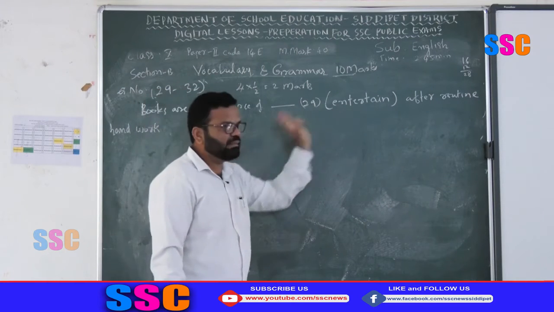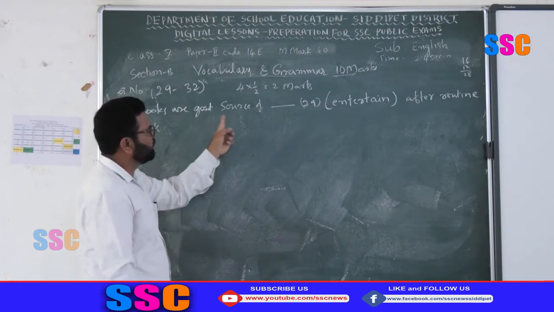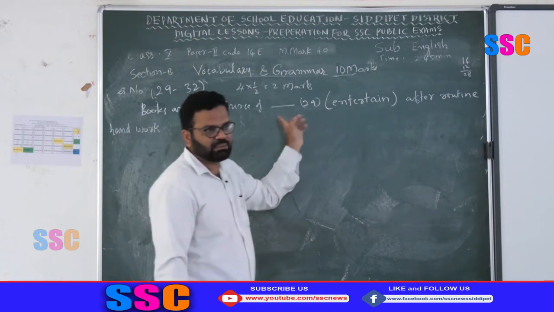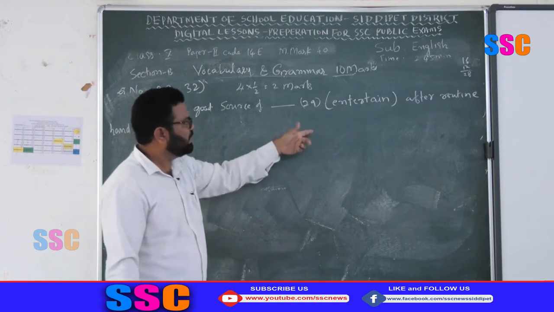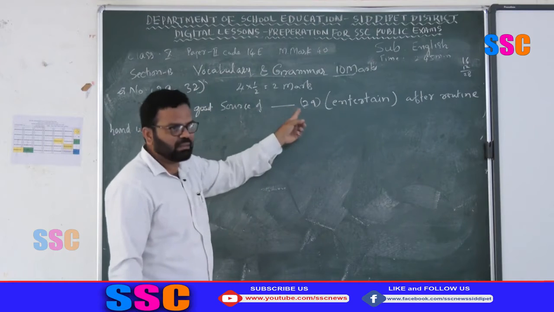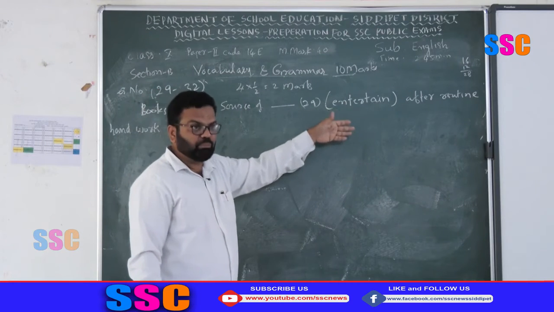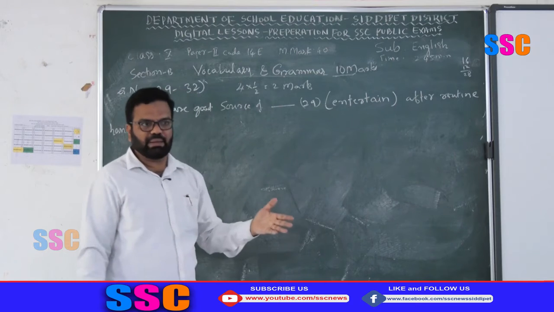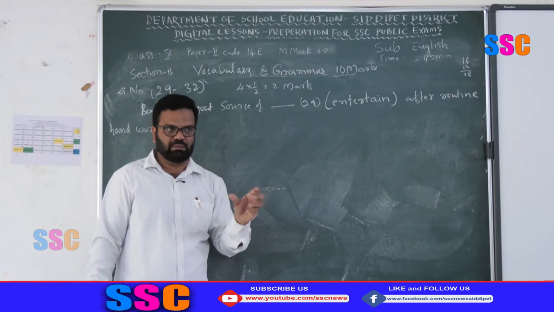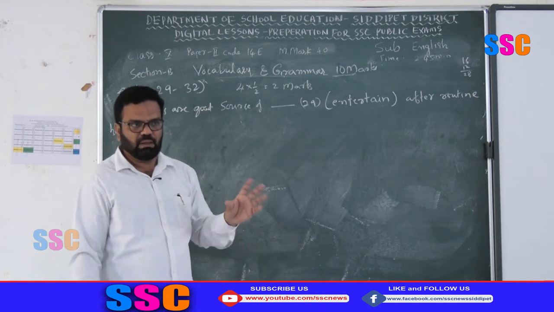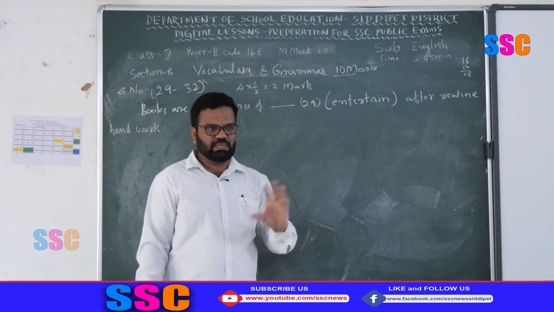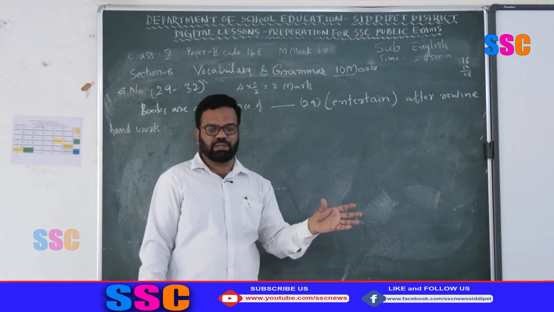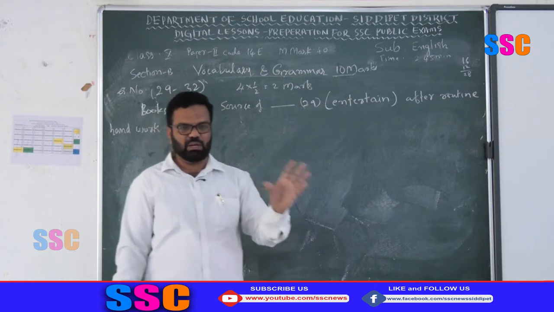Four words are given like this. For example, books are a good source of dash, entertain. Entertain is not suitable. What is the right form of the word here? Entertainment. Like that you have to practice synthesis of a word, suffix, prefix, interchange of adjectives, adverbs, nouns to adjectives, adjectives to adverbs.